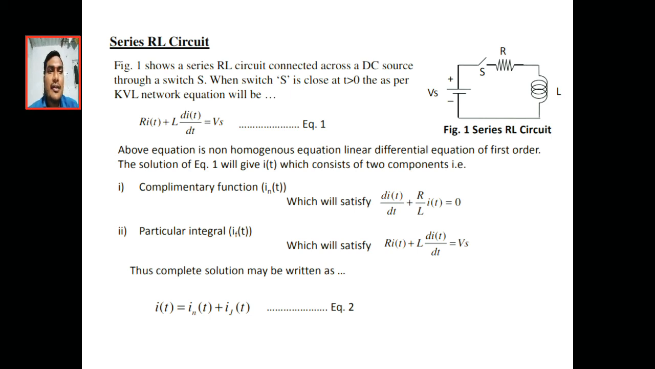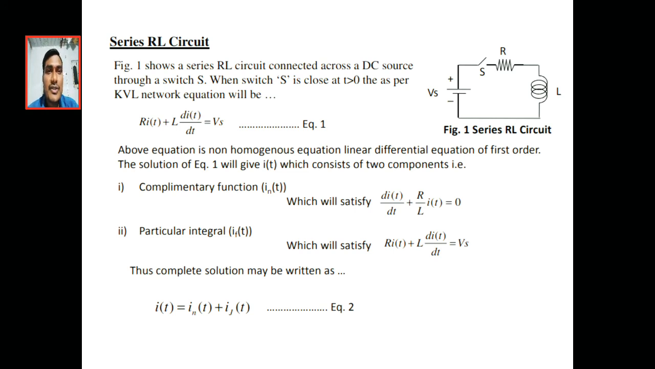What is KVL? The algebraic sum of sources is equal to the sum of drops. Here voltage is dropped across R and L, and the source voltage is Vs. So the sum of drops, R into I of t plus L into dI of t by dt, is equal to Vs. This equation is a non-homogeneous linear differential equation, of first order.